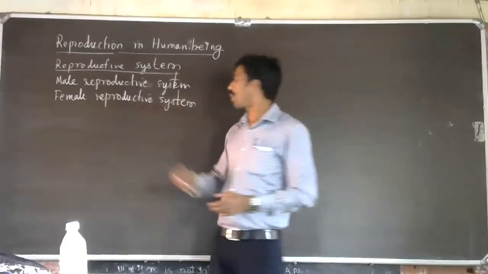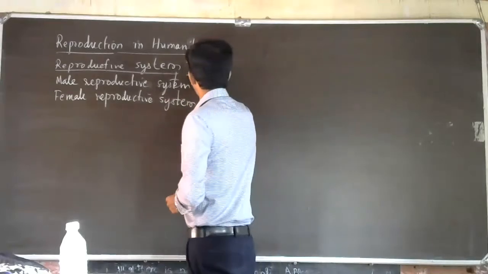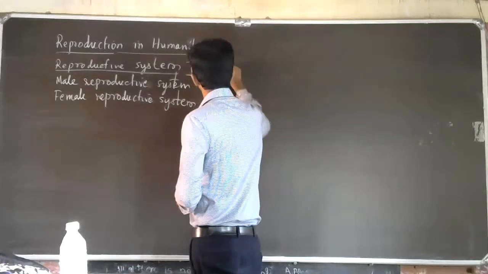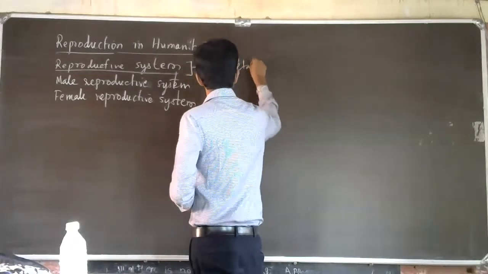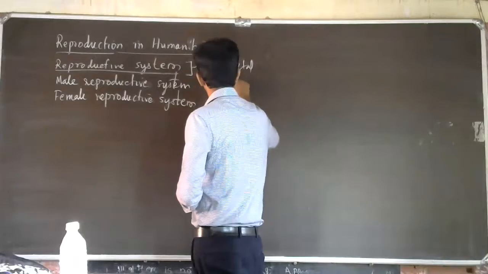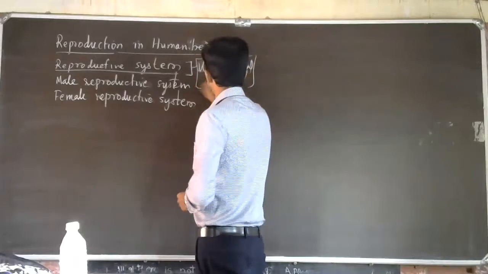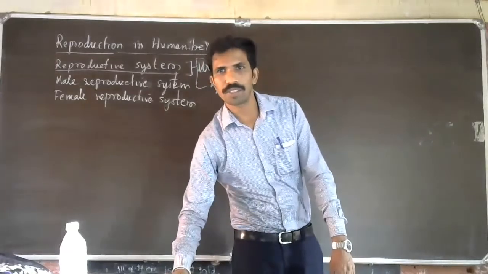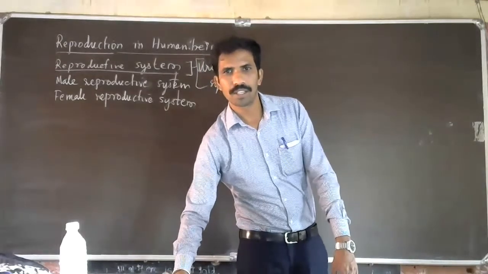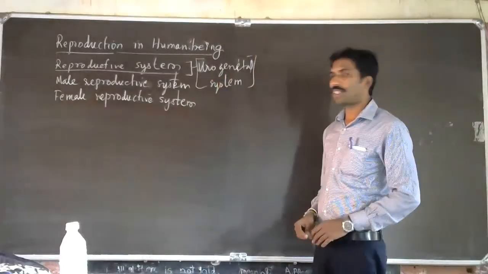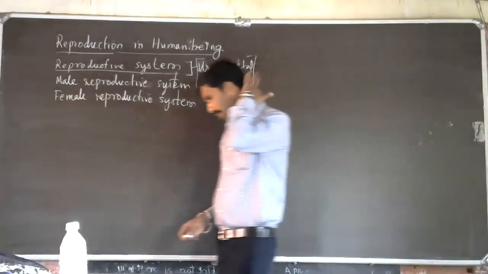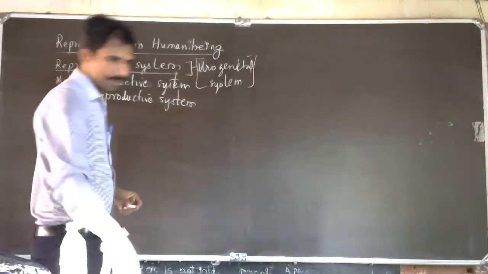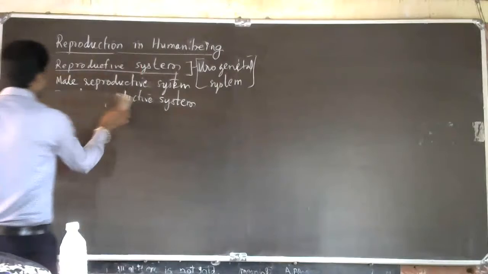That's why we call it urogenital. Urogenital system means both excretory organs and reproductive organs put together. Understood? They are connected. So we'll see one by one.